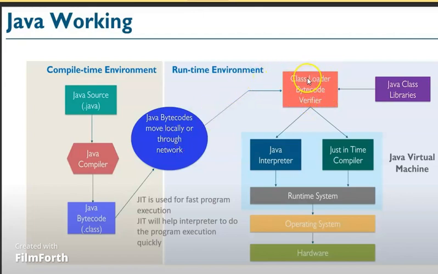Here is the Java class loader and bytecode verifier working on the class files. From the class loader and bytecode verifier, it is moving to two divisions. One is the Java interpreter and the other is the just-in-time compiler. From these two, we are getting the output to the runtime environment, operating system, and hardware, like a virtual machine. So this is how Java is working. Let us move to the next topic.